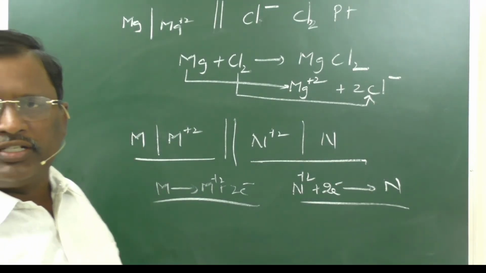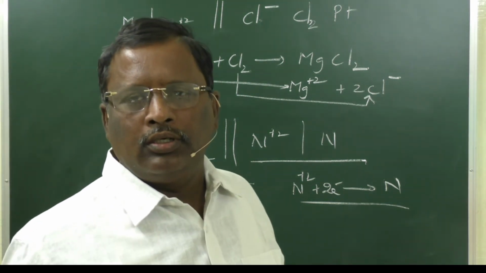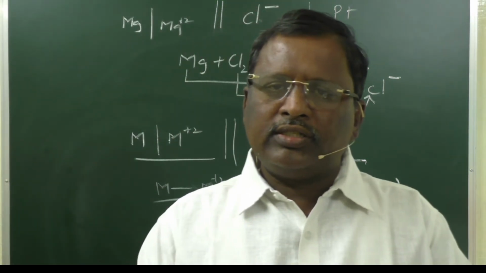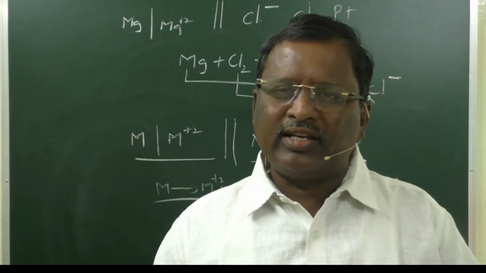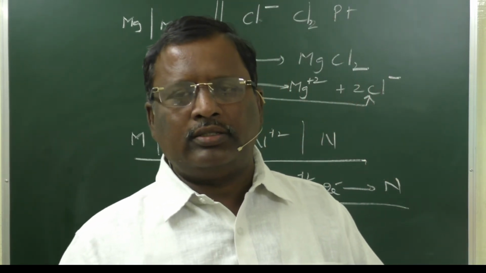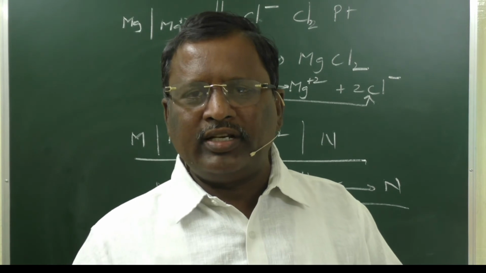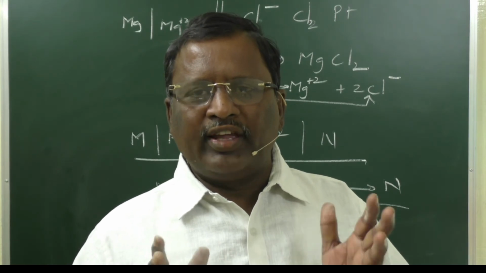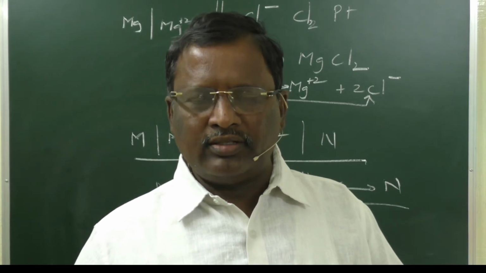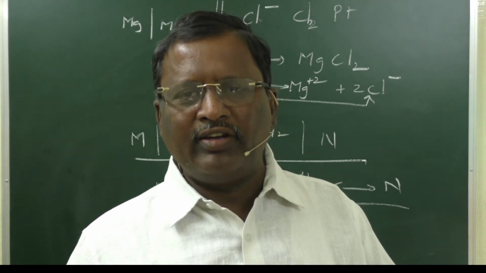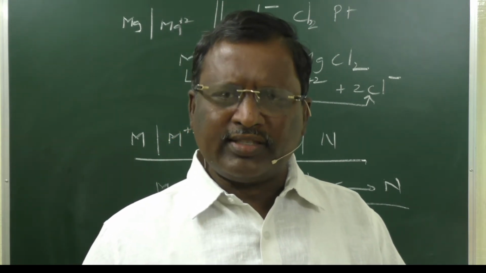So in the cell notation concept, we may have this type of questions in board examinations as well as in competitive examinations. Cell notation is the representation of a galvanic cell with symbols.